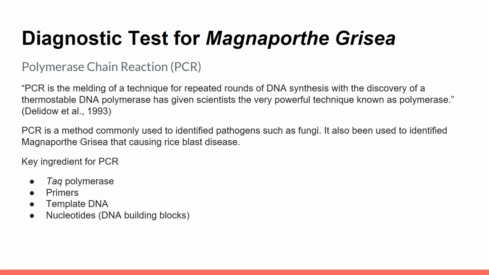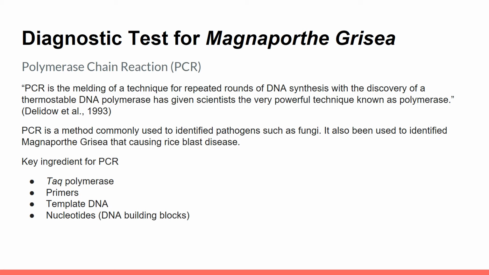Okay, thank you Dinesh for his presentation. Right now I will continue with the next part, that is the diagnostic test for Magnaporthe grisea. For Magnaporthe grisea, we commonly use polymerase chain reaction, or PCR.